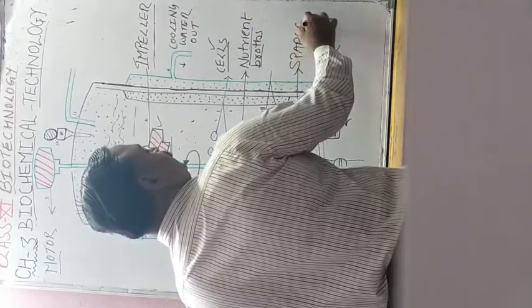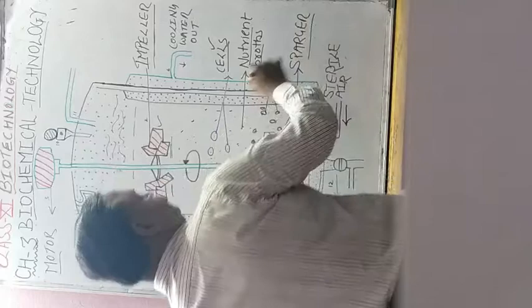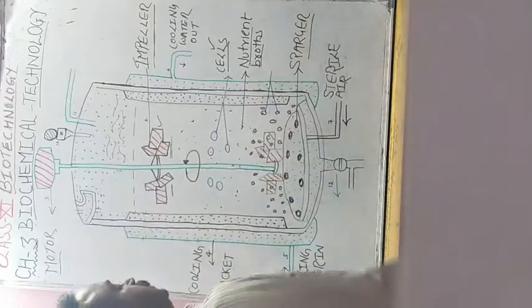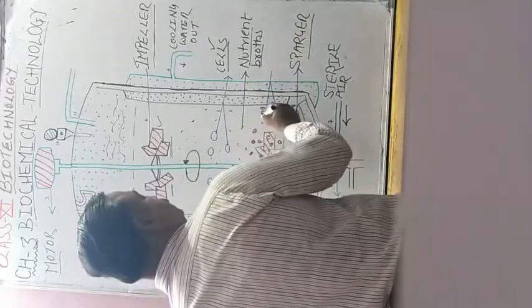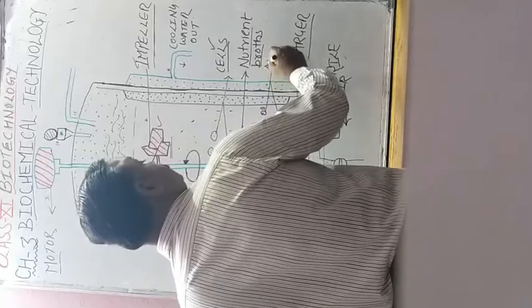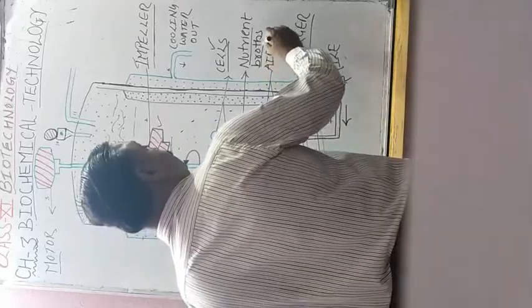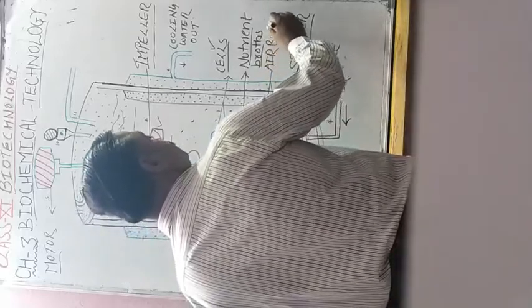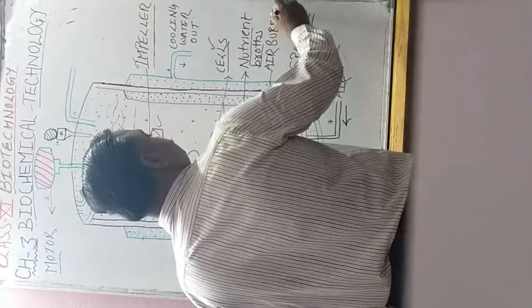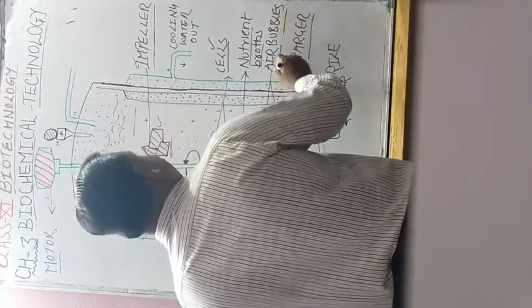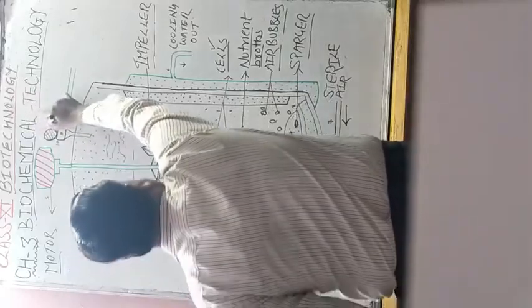All bioreactors do not have a sparger, but many have, and so these are the air bubbles coming out through the sparger, isn't it? Then here at the top we have the pH control unit, that is called pH controller.